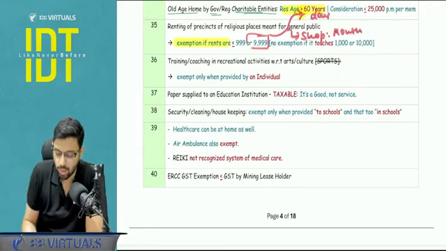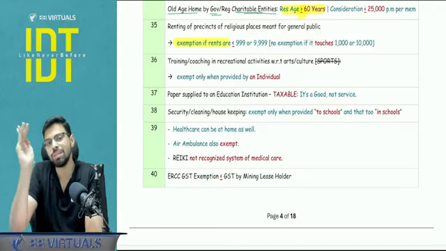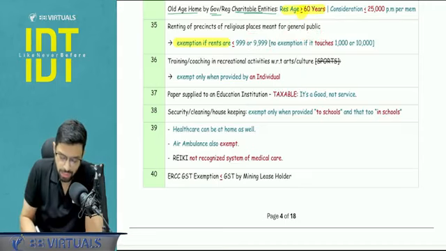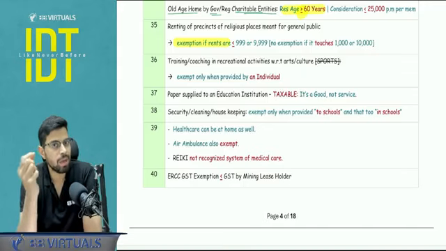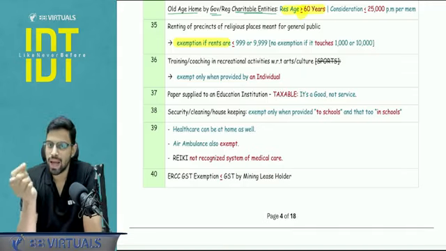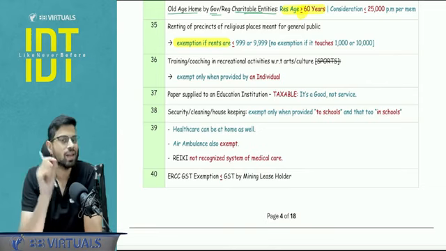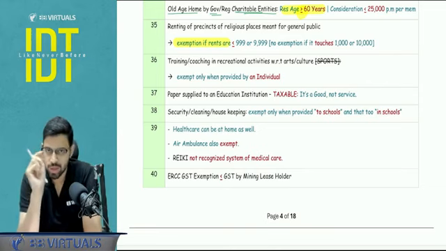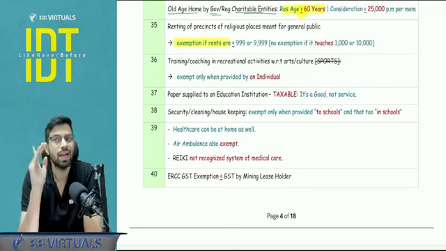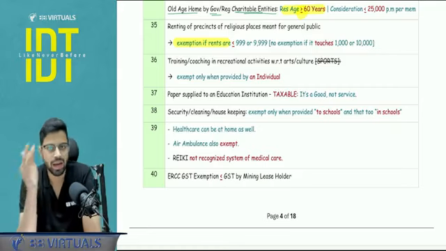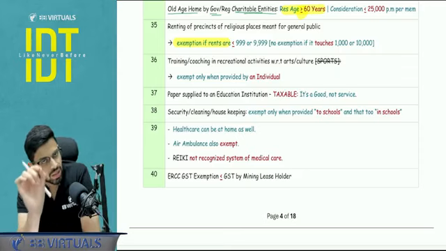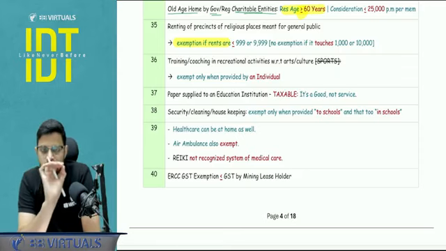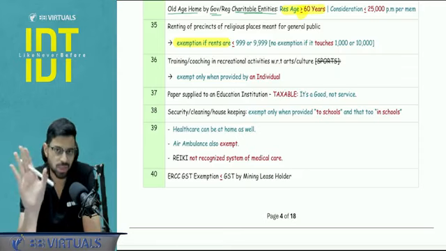So the point to stress upon here is that up to these limits, the exemption is applicable. If you see this video, you might be able to remember this particular limit. Contrary, if the question directly asks 10,000 or 1,000, then it creates some form of confusion. So I hope you are able to remember that sir told that up to 999 or 9,999, we will get the exemption. If it touches 1,000, if it touches 10,000, the exemption is gone. No exemption, tax will apply.